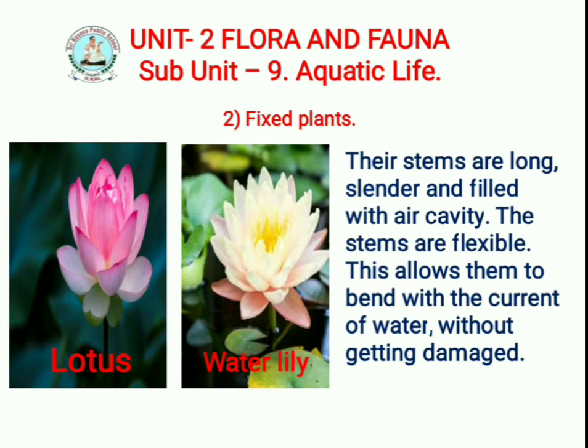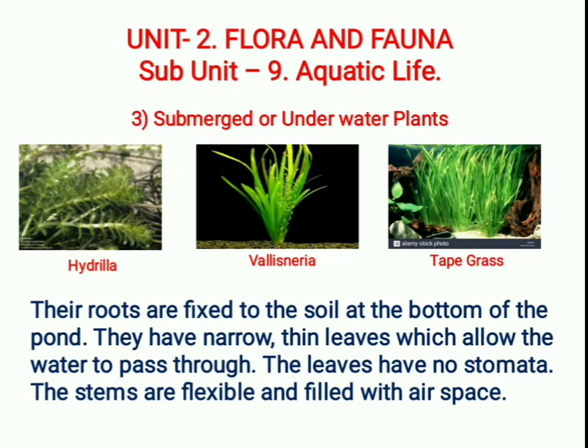These are special types of aquatic plants because they are fixed plants. The stems are long, slender and filled with air cavities. Is it clear? Okay, fine. Next, the third aquatic plant type is submerged or underwater plants.